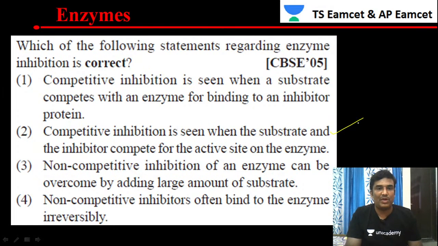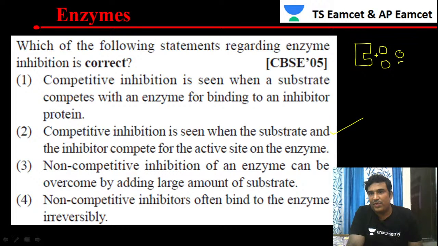So in competitive inhibition, what happens is, if we say this is an enzyme, and this is the substrate, and this round one is the inhibitor, I represents inhibitor. The substrate will compete with the inhibitor. So instead of the substrate, the inhibitor is coming and binding. So they form a complex, that is the enzyme inhibitor complex.